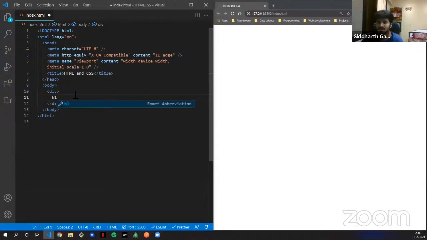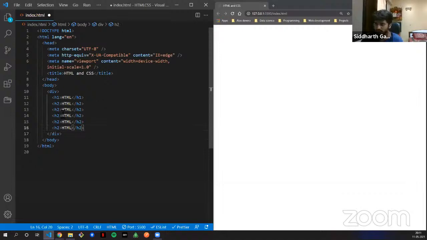Heading tags come as h1, h2, and I'm just going to copy paste it, then h3, similarly h4, and h6. So there are 6 types of heading. The h7 does not exist, don't try it. You have 6 headings.